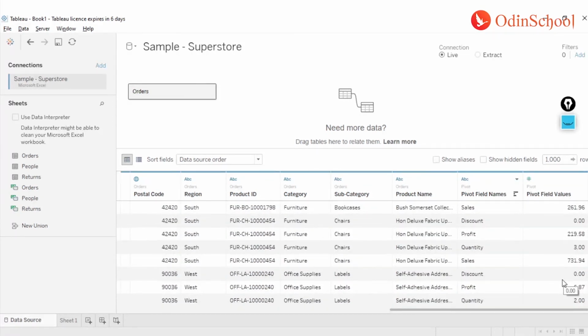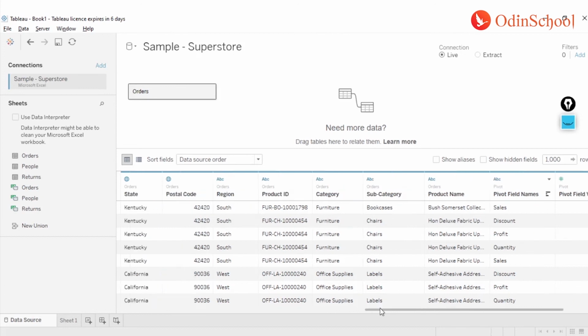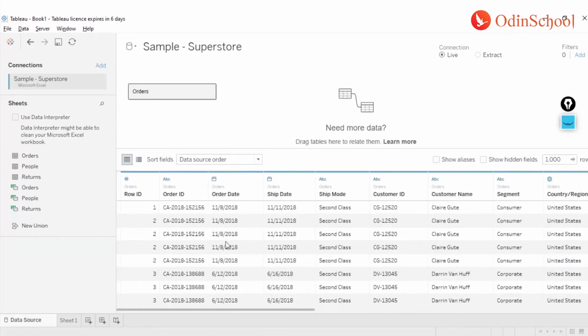So we can leverage this mechanism whenever we have to perform any pivoting, or when you have to transform your data from the vertical fashion to the horizontal one, right? Now, the last piece on this segment is about cleaning your data by using this preview window.